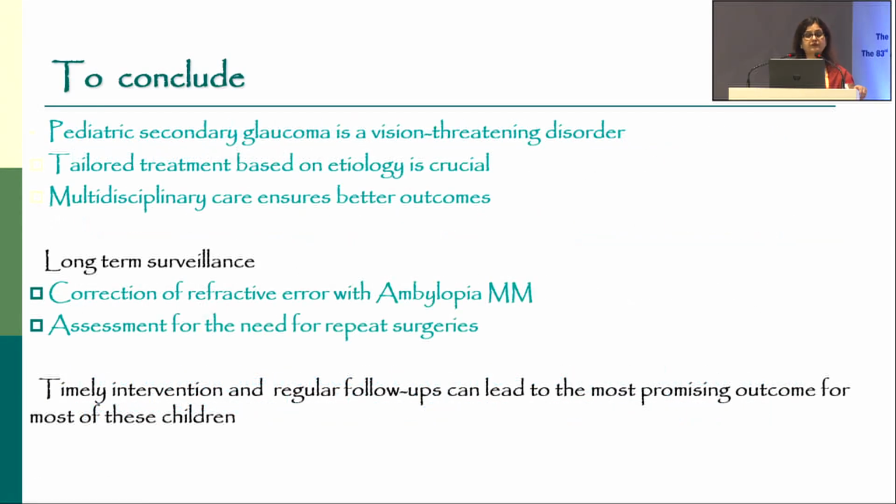So to conclude, pediatric secondary glaucoma is a vision-threatening disorder. So you need to have a tailored approach to manage, and multidisciplinary care is often required. And since the glaucoma may develop later, long-term surveillance is required. Even if you have done surgery, correction of amblyopia and refractive error is a must, and assessment for the need of repeat surgeries, because one surgery may not be enough in a lifetime. So timely intervention and regular follow-ups can lead to promising outcomes for these children.